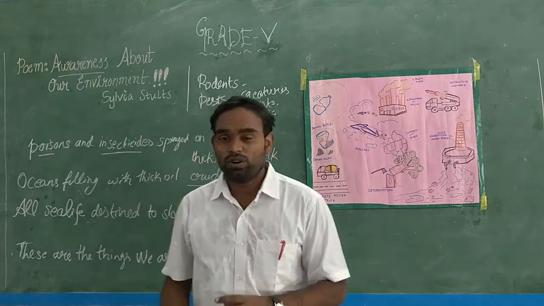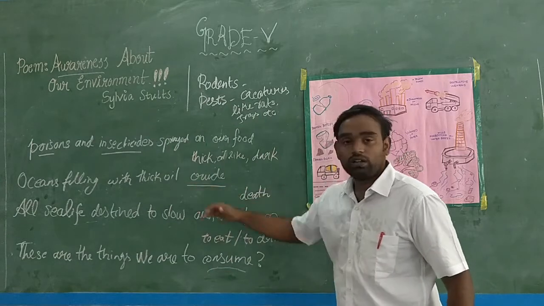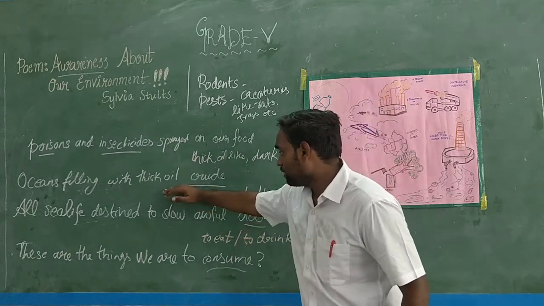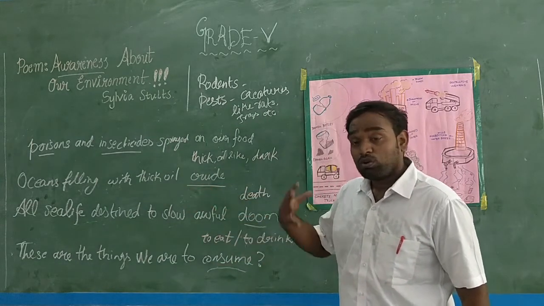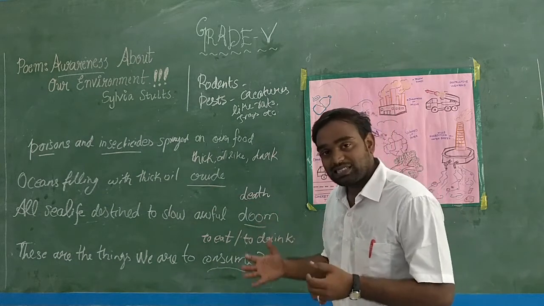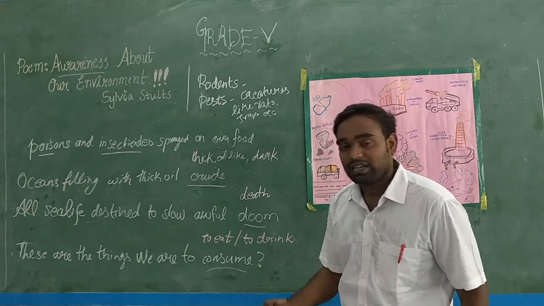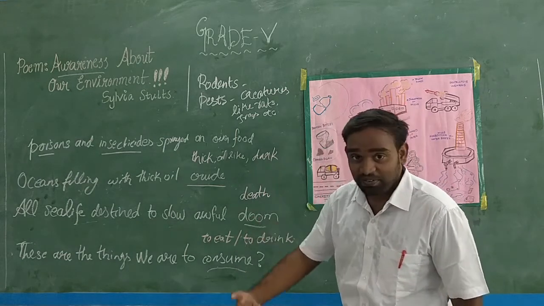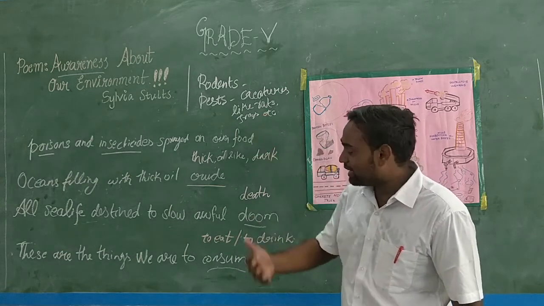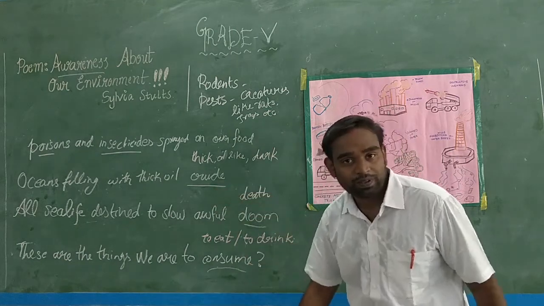Crude oil is extracted, means it is taken from the bottom of the earth. We use a bore to take water from the underground, no? Similarly, we will take crude oil from the underground.